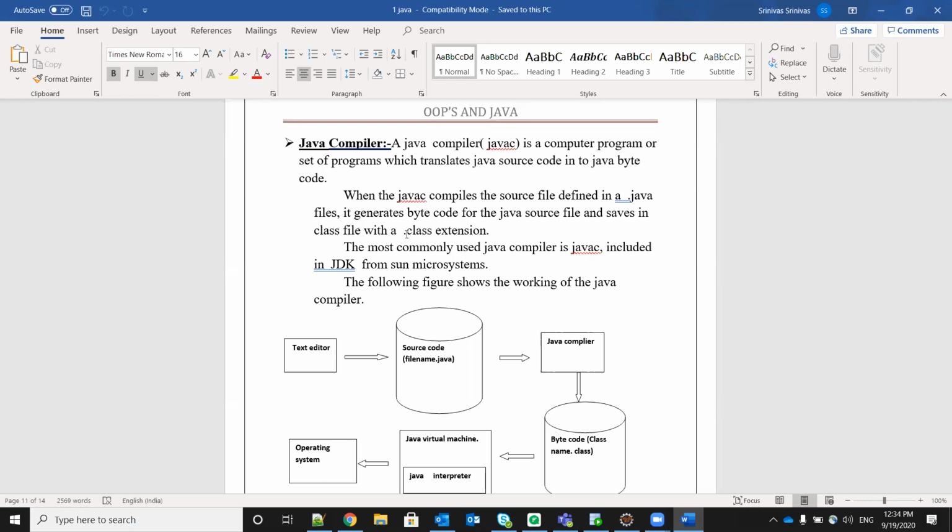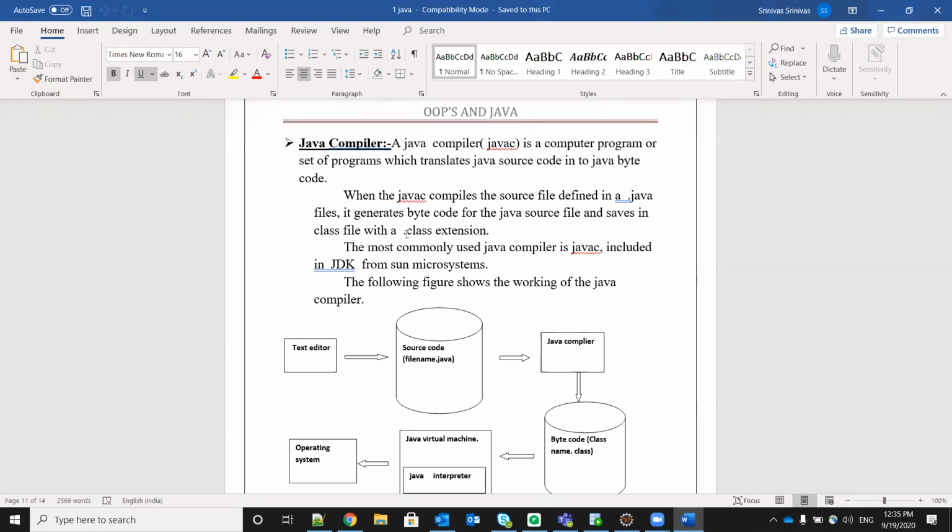So already I told you about this also. When we are compiling the program, what is happening? One class file is getting generated here. How is it happening? Javac will compile the program. The source code, whatever instructions we are writing in the source code, will be converted into bytecode. So the .java file will be converted into a .class file. In that, bytecode will be there.